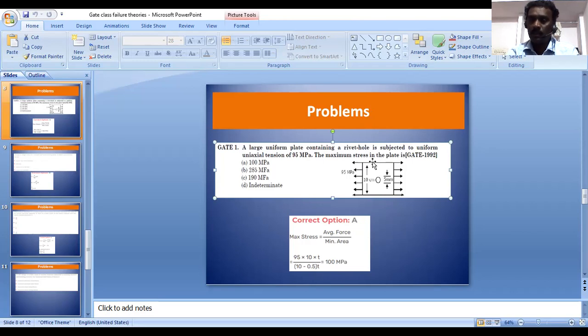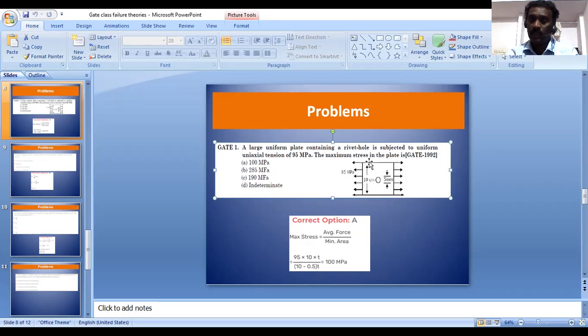The breadth is 10, and if I reduce the 5 mm hole diameter from this width, I get the area 10 minus 5.